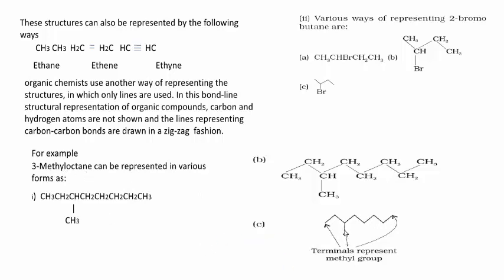Here the CH3 groups are not mentioned, but this is the structural formula. Which type of structure is it? This is the bond line structure. Here CH3 is present, here also CH3, here CH2, CH only, CH2, CH2, CH2, CH2 and CH3.